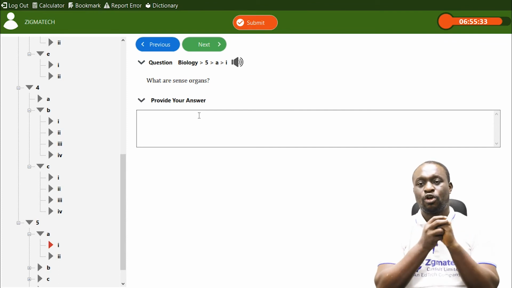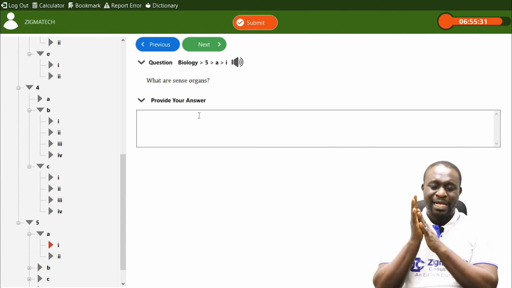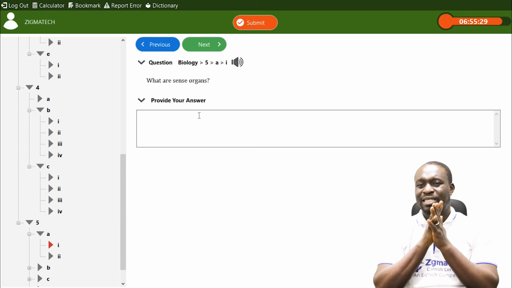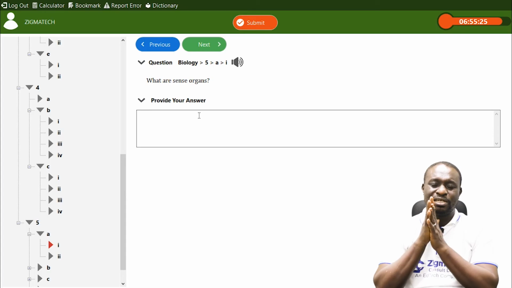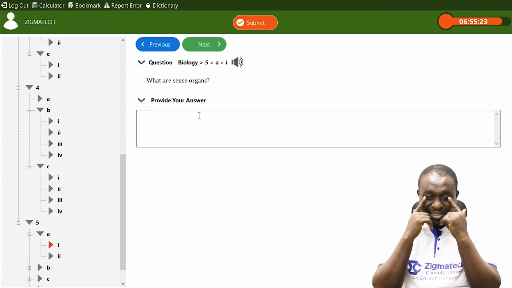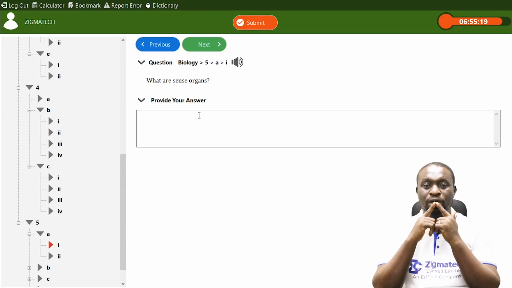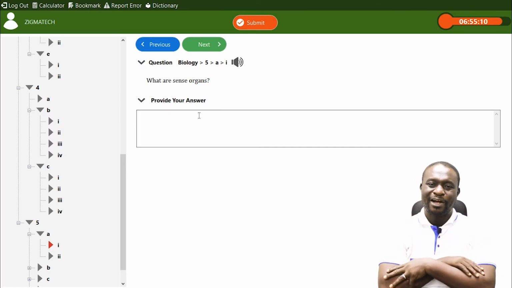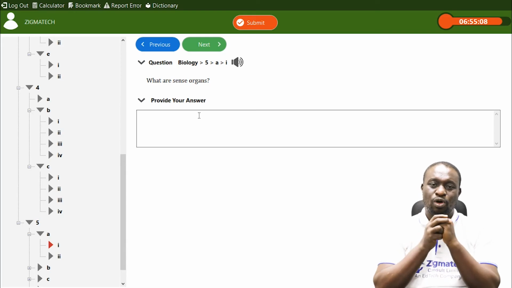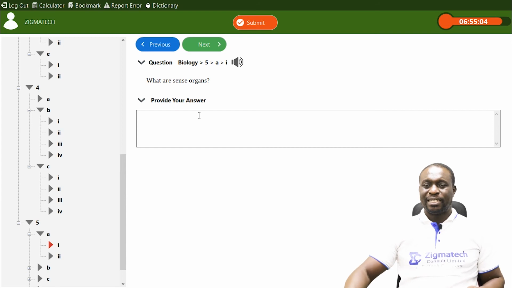So these are what we call sense organs. And we know we have sense organs in the body of humans. They are about 5 sense organs. We have the eyes, the nose, the ears, the tongue, and the skin. 1, 2, 3, 4, and then 5, the skin. These are what we call sense organs.